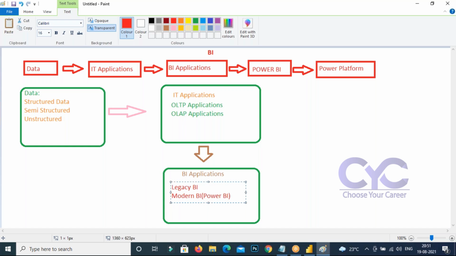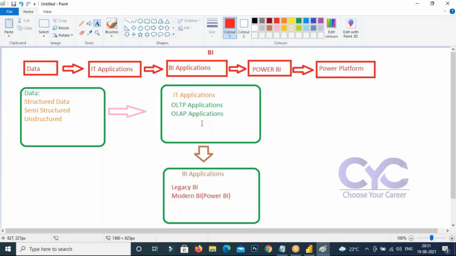Attention or not? So whether it is OLTP application data or OLAP application data, it can be handled by business intelligence applications. One type is legacy BI and the other is modern BI.